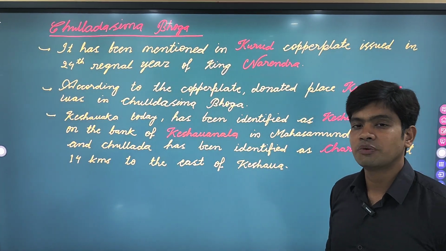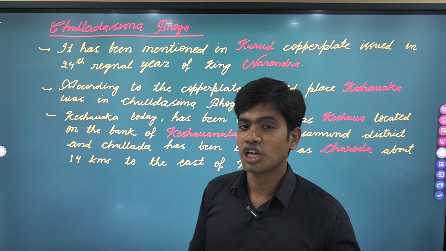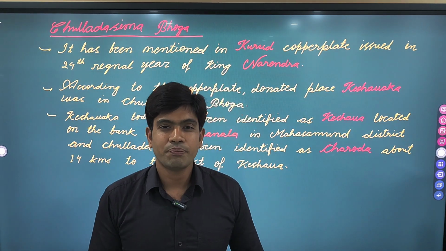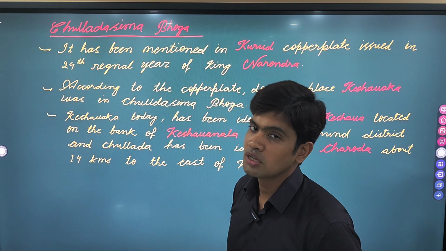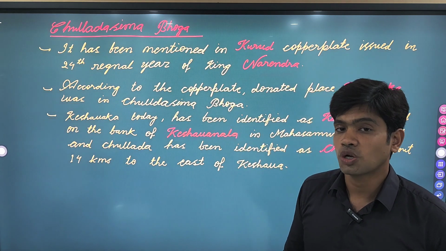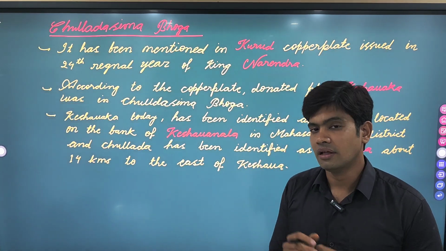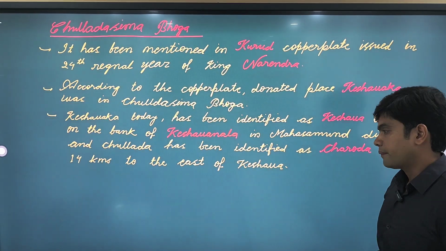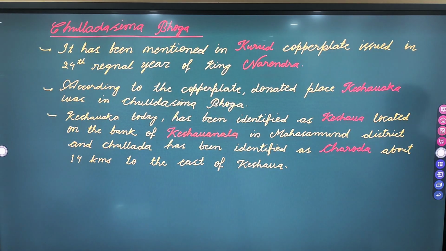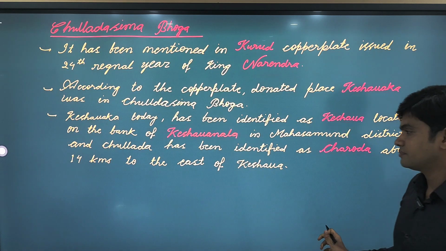This Keshwaka has been identified as the village Keshwa, located on the bank of Keshwa Nala in Mahasamund, and the headquarter of the Bhoga, Chulada, has been identified as Charoda, which is also located in Mahasamund district. So that's all about Chuladasima Bhoga. Let's have a screenshot of this screen as well. Now let's move on to the next slide.